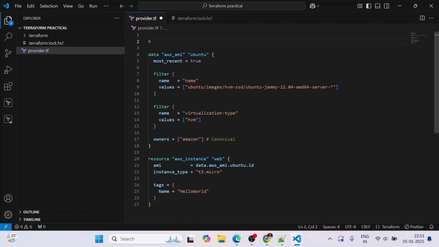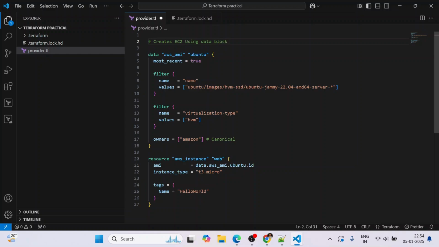So what comment will I give for better understanding? Creates EC2 using data block.